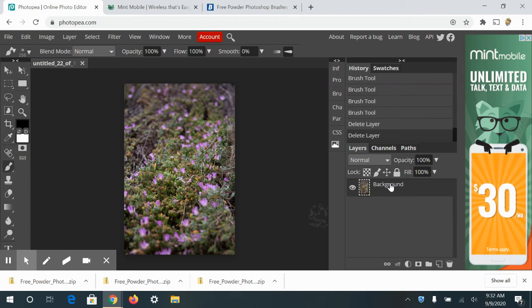Okay, so I don't want to edit directly on my background image or whatever. You want your texture to be on a separate layer. So I'm going to click on New Layer, and I'm going to name it Texture. So it's important to always name your layers.